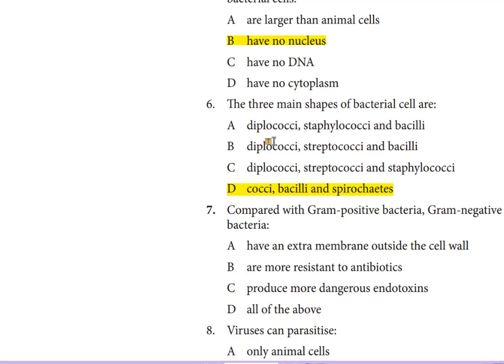Question number 7. Compared with gram-positive bacteria, gram-negative bacteria A. have an extra membrane outside the cell wall, B. are more resistant to antibiotics, C. produce more dangerous endotoxins, D. All of the above. So the answer should be alternative D. All of the above are the answer to this question.